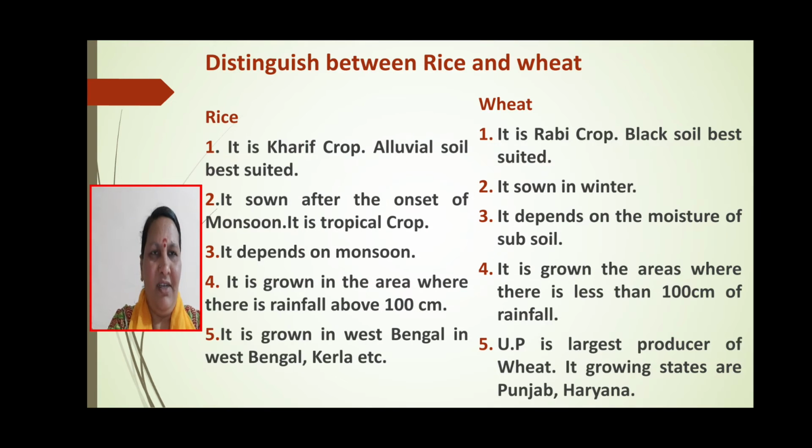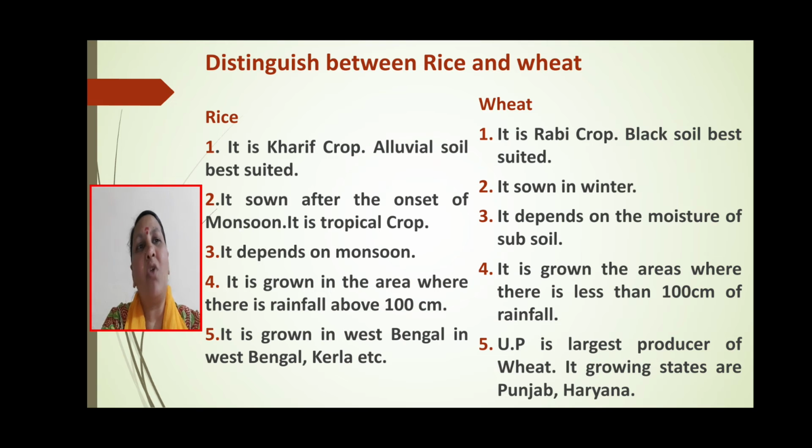Next item is: distinguish between rice and wheat. Let us see about rice. It is a Kharif crop. The alluvial soil is best suited to grow it. It is sown after the onset of monsoon. It is a tropical crop. It depends on monsoon. It is grown in areas where there is rainfall above 100 centimeter. Fifth one, it is grown in West Bengal, Kerala, etc.